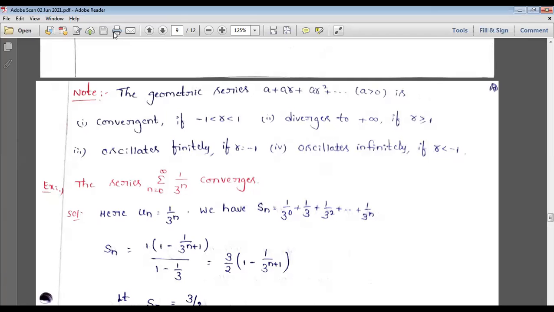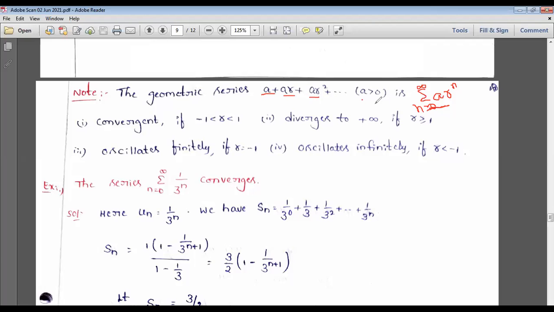So geometric progression is nothing but a common ratio, we'll see that. And arithmetic means a common difference. Here it is the geometric series. We can simply write this as summation a r to the power n, n equals 0 to infinity. This is the series. If you expand it, if you put n equals 0, what will you get? a. If you substitute n equals 1, ar. If you substitute n equals 2, ar square, ar cube, plus and so on.